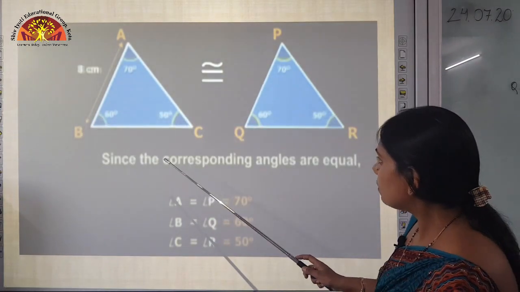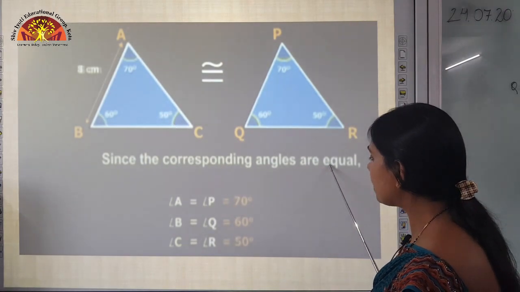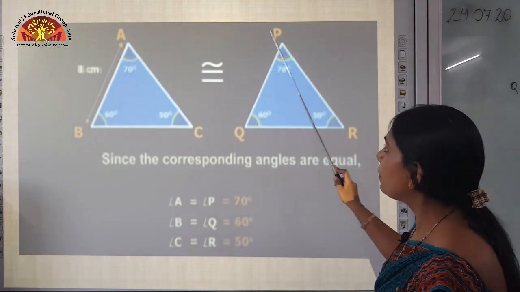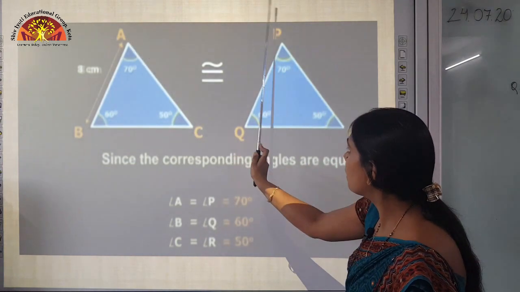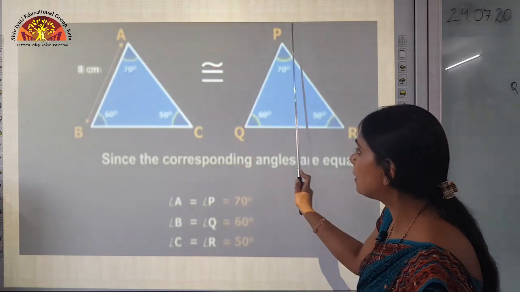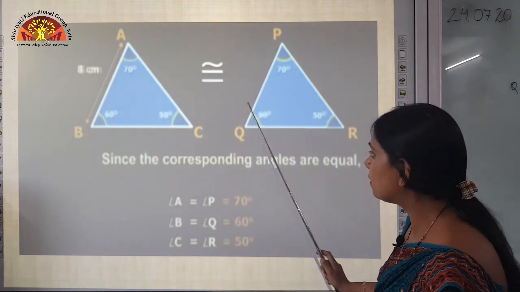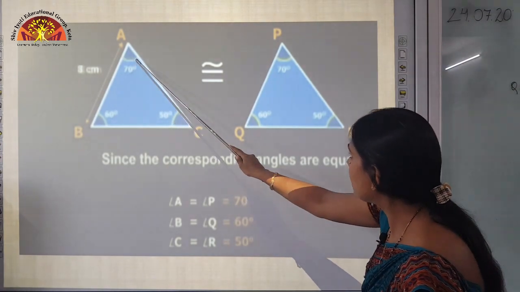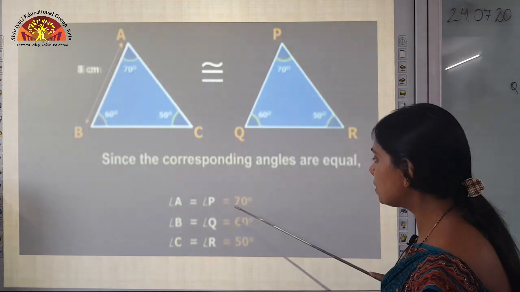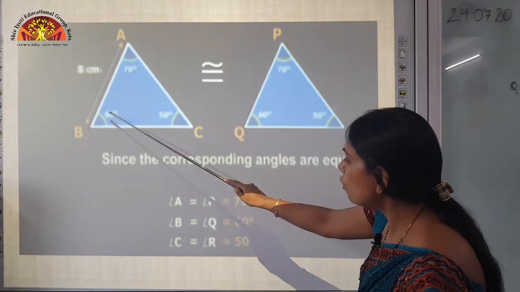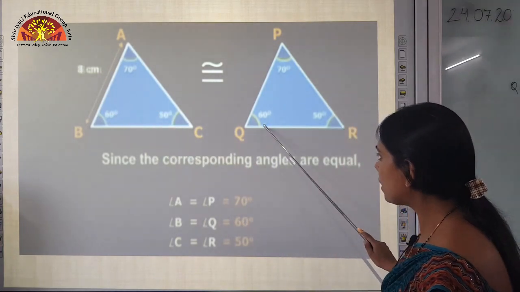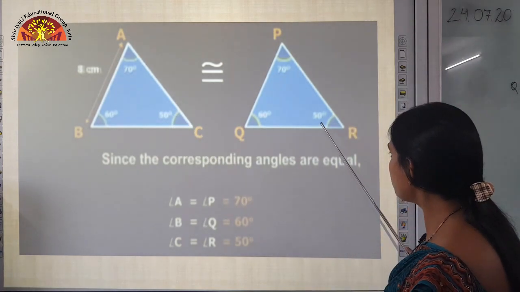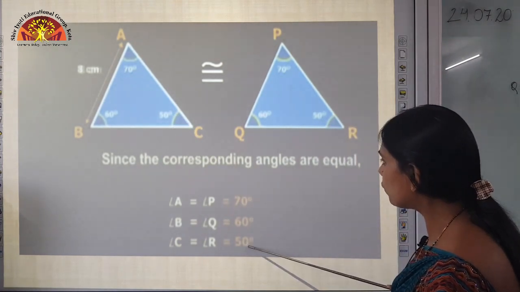So you can see, children, since the corresponding angles are equal, angle A is equal to angle P, because the corresponding angle of A is angle P, the corresponding angle of B is angle Q, and the corresponding angle of angle C is angle R. So the measure of angle A is equal to angle P, which is equal to 70 degrees. The measure of angle B is equal to the measure of angle Q, which is equal to 60 degrees. The measure of angle C is equal to the measure of angle R, which is equal to 50 degrees.